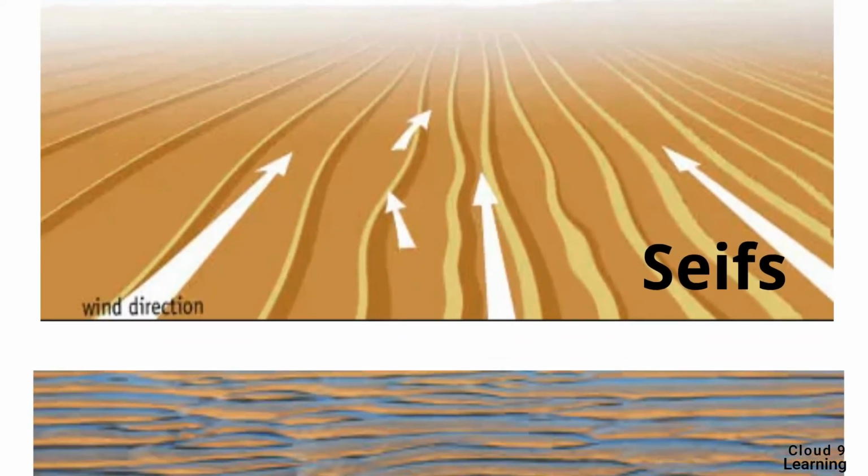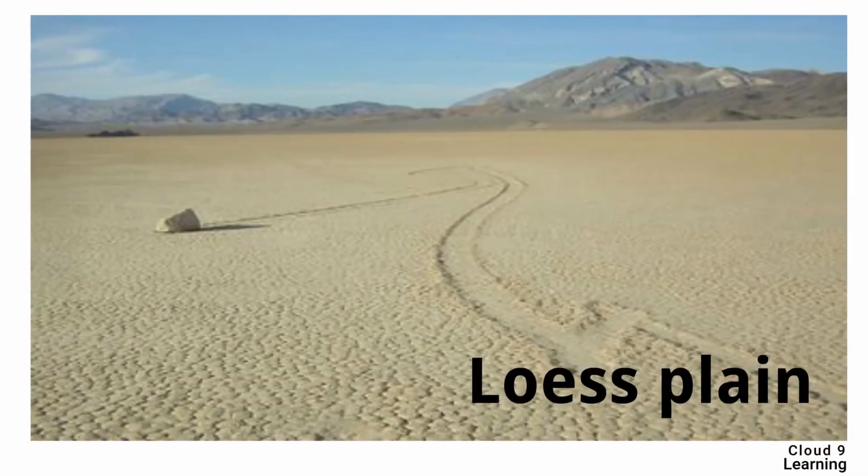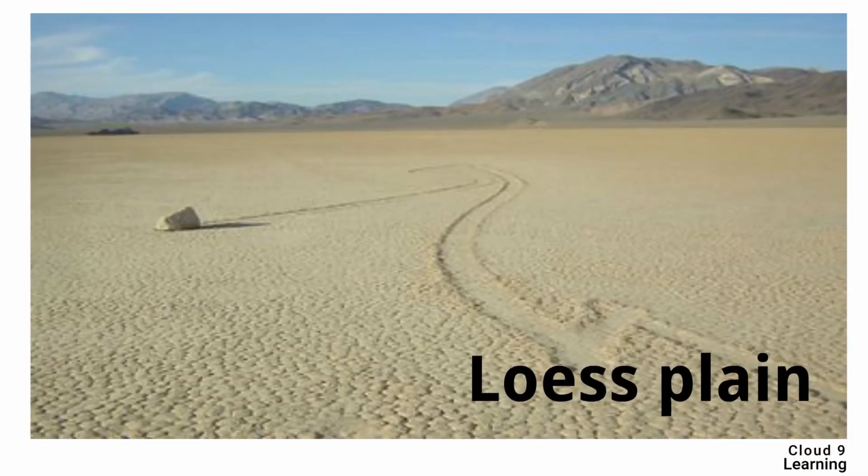The next one is the ripple marks. They are formed in sandy bottoms by moving waves of wind in which the wave form advances rapidly. The last one is the loess plain. These are flat areas which are covered by fine silt deposits.